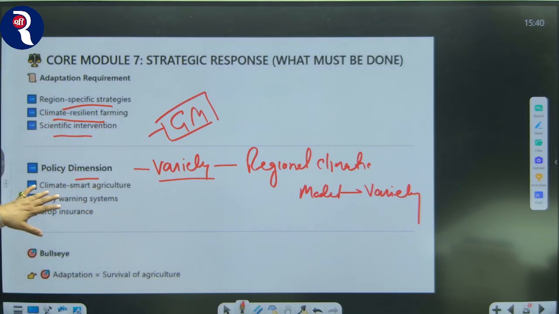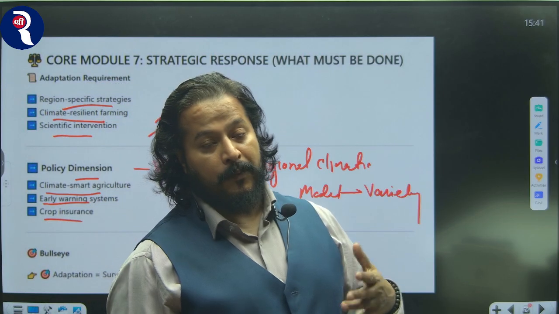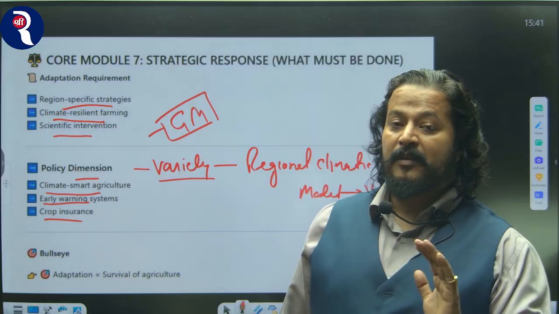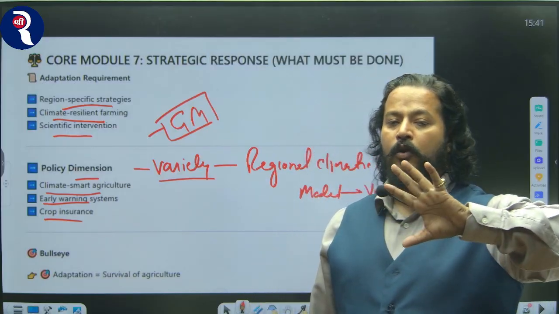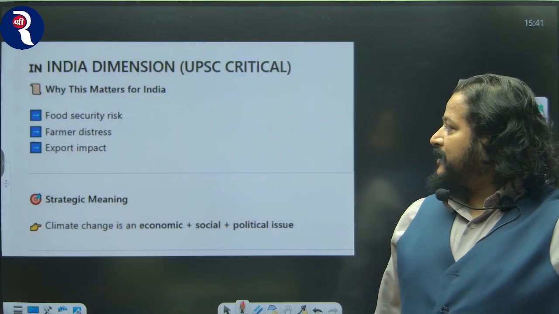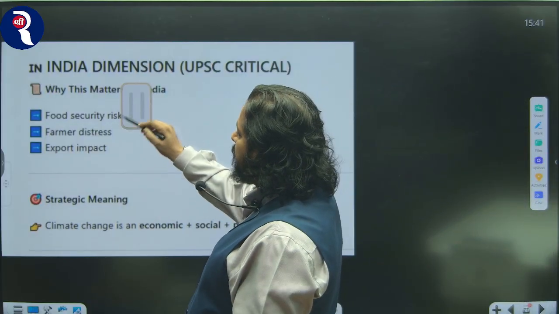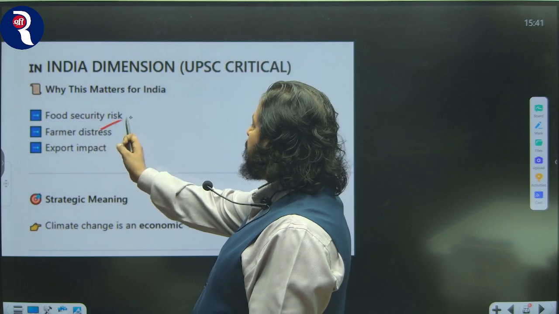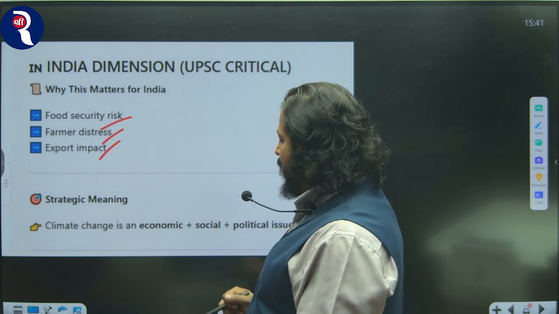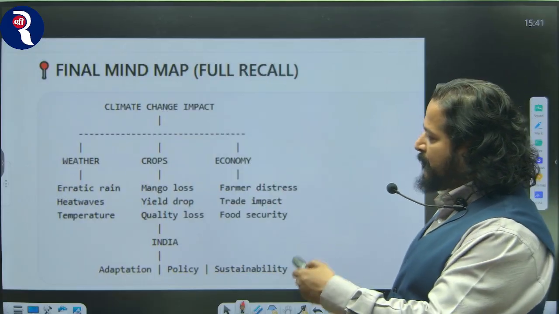Policy dimensions: climate smart agriculture can be promoted, early warning systems and crop insurance, Pradhan Mantri Fasal Bima Yojana. Now I'm not sure whether Pradhan Mantri Fasal Bima Yojana covers mangoes, or what all crops are covered under it. India's dimension: this particular weather disruption will lead to food security risk, farmers' distress and export impact, and will lead to economic and socio-political issues. So this is it. This is the mind map.